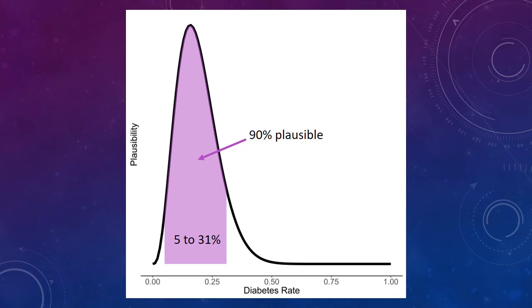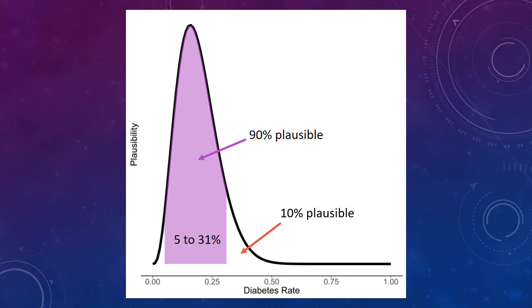Based on our sample of 20 people, we've narrowed the range of possible diabetes rates from 0 to 100% down to the most plausible values between 5 and 31%. Based on the information we have so far, we're fairly confident that the diabetes rate is somewhere in this range, but it isn't absolutely certain. There's still a 10% chance that the diabetes rate could be outside of this range.